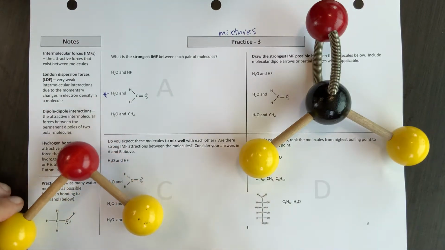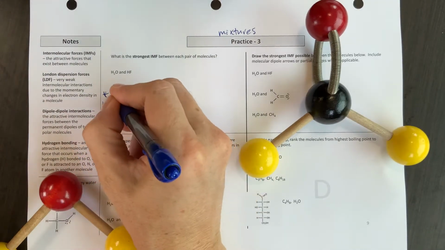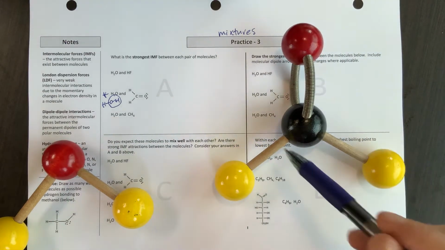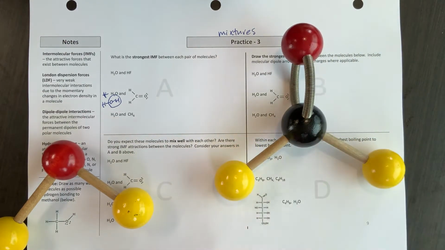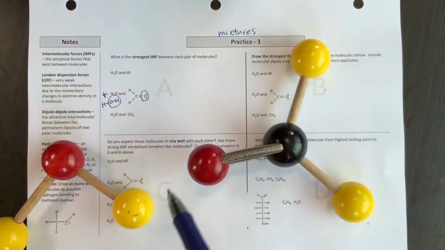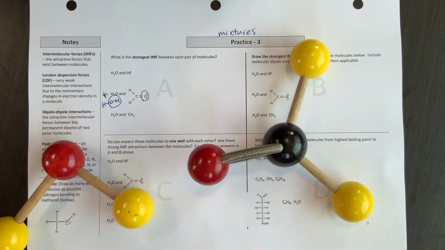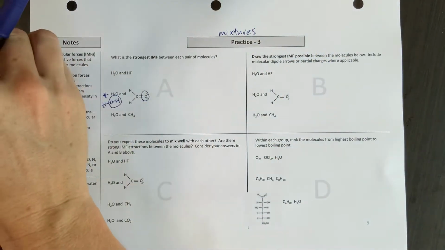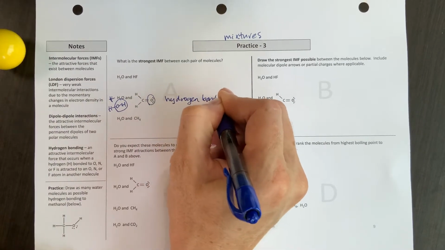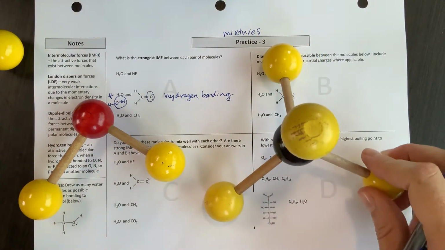So here's my water molecule, and if you need to, you can draw it out just to see it a little better. And I see, okay, well that has the OH, so I've got a donor. Do I have an acceptor, an N, or O, or F here? Hopefully you're starting to recognize the O's, the reds there. And so yeah, this would be a good acceptor right here. So if I have a donor and I have an acceptor, then I'm able to have hydrogen bonding. And as of today, that's the strongest intermolecular force we know of. So I can look for those and I can say, hey, I can have hydrogen bonding.